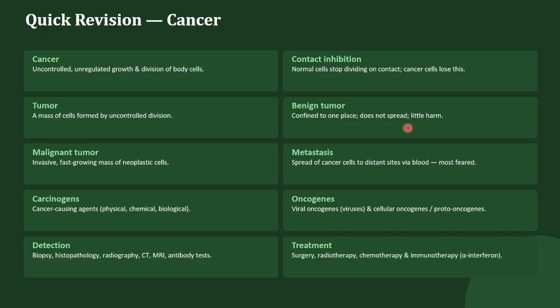Cancer can be triggered by physical, chemical, or biological carcinogens. Early detection can involve biopsy, histopathology, bone and bone marrow tests, and also X-ray, CT, MRI, antibody tests, and molecular techniques. And finally, cancer can be treated using approaches such as surgery, radiotherapy, chemotherapy, and immunotherapy.